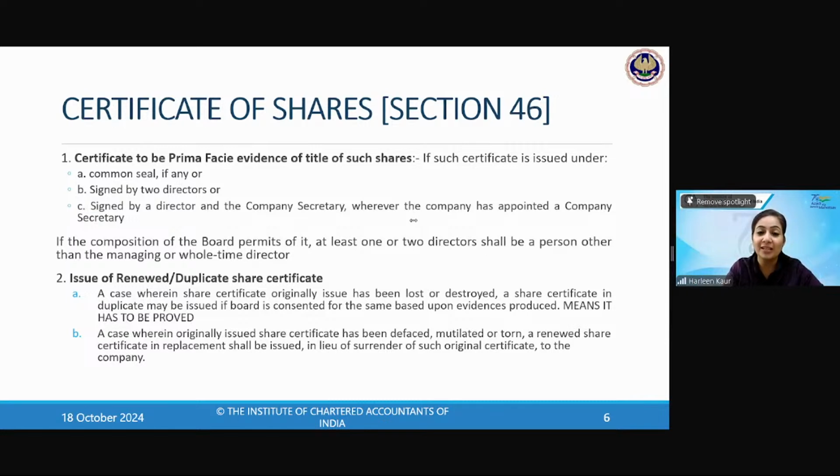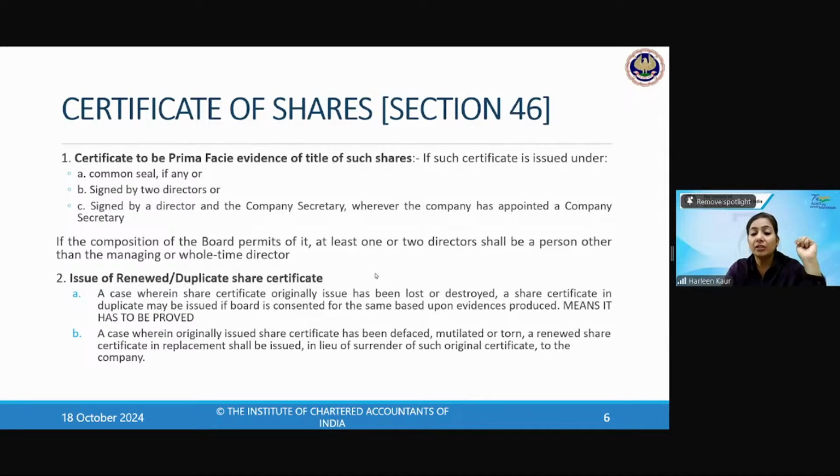So it's an old provision from when Section 46 of the Companies Act was made, which is trying to tell you that if you're holding the physical share certificate and it gets lost, torn, surrendered, or something wrong has happened with it, then how can duplicate share certificates be issued. It is from the time when physical shares were actually given. Nowadays it is the list of depositories. Your name has to be entered as the name of a beneficial owner. If in the depositories your name has been entered as a beneficial owner, you become the owner. So all of Section 46 relates to when we were having physical copies of share certificates.